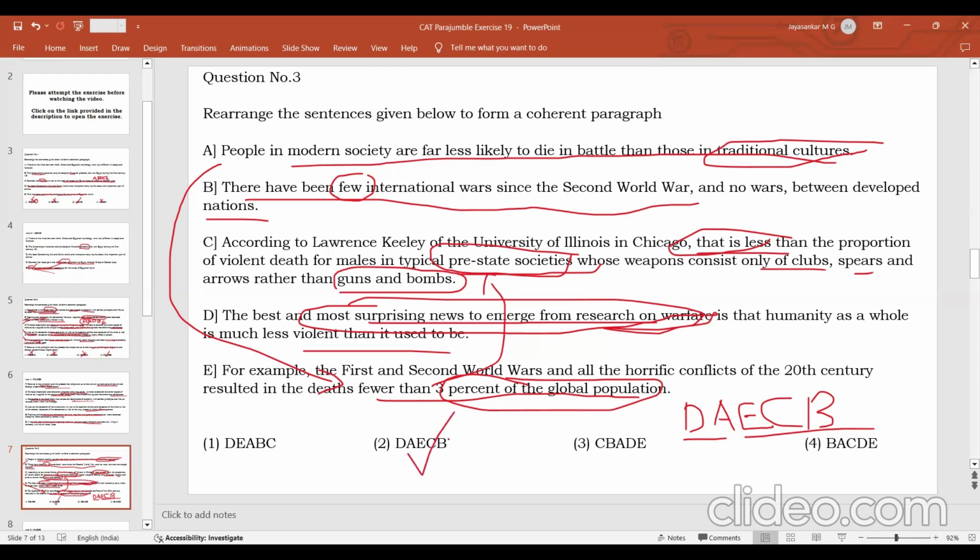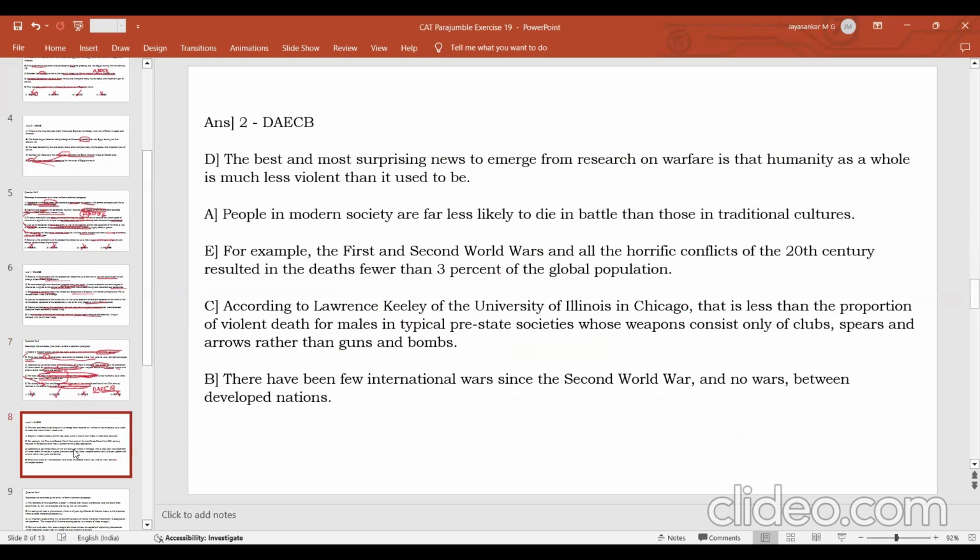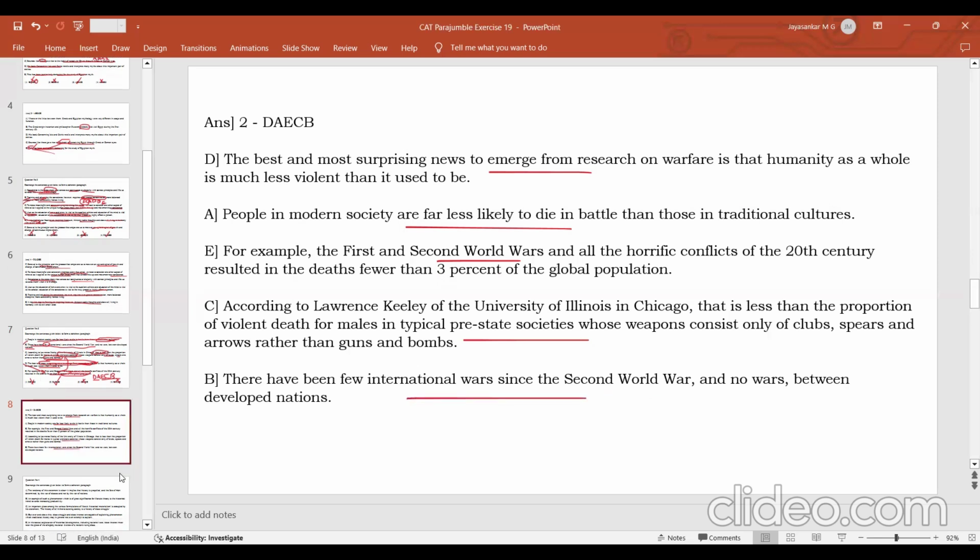If you have formed the sequence DAE, that itself is enough, because once you form the sequence DAE, all these can be ignored. So DAECB, this is the answer you can find out. So that way you can reduce the time you spend on one Para Jumble question. The number of people who died in modern societies is less than the people who died in pre-state societies, and there have been no wars in this. Okay.